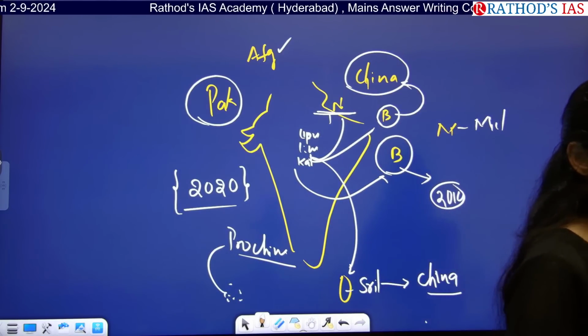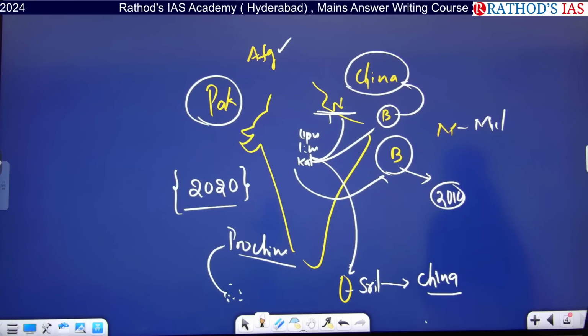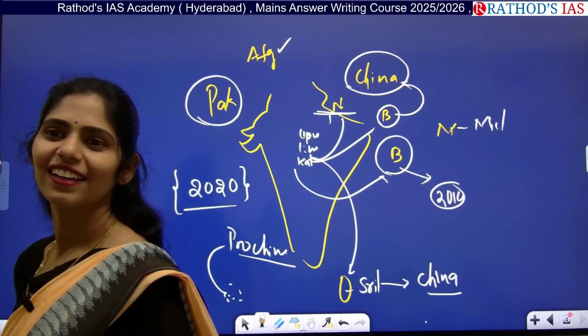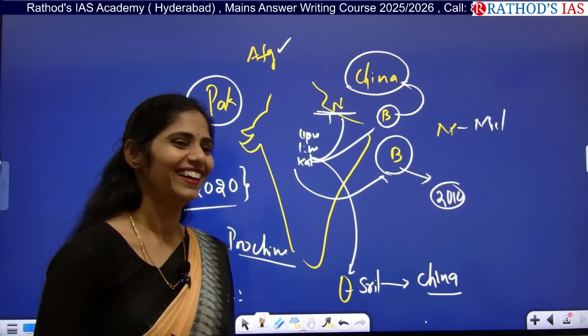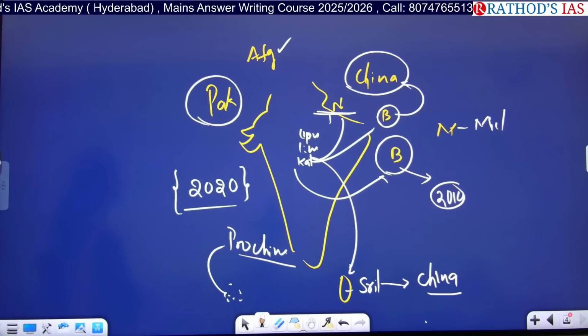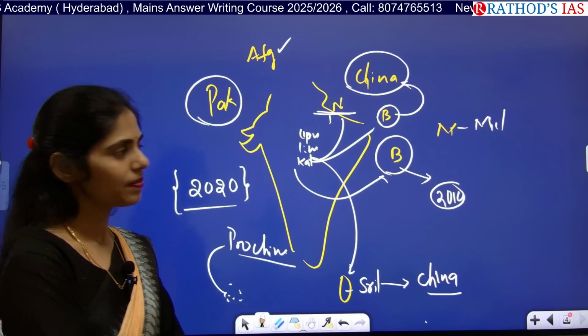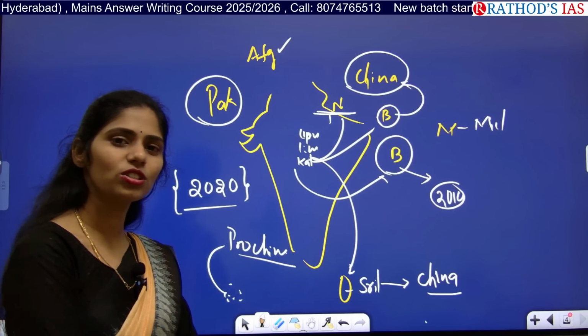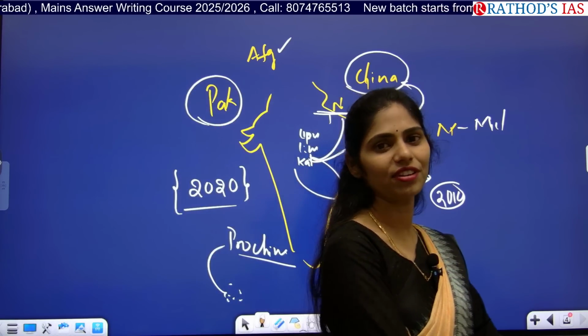Okay, COVID-19. Apart from COVID-19, okay. After 2020, India's role in the neighborhood was reduced because of the inclusion and incursion of China. China wants to involve itself in each and every country.